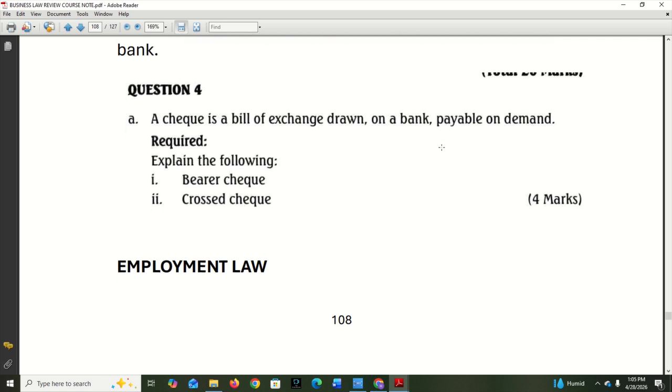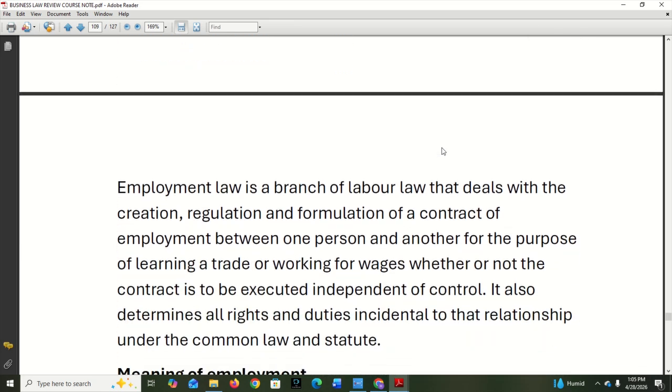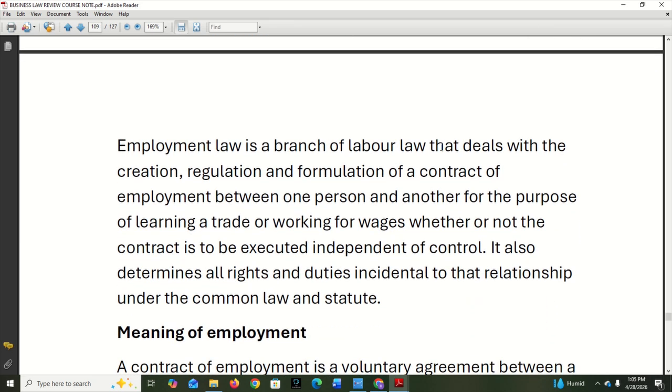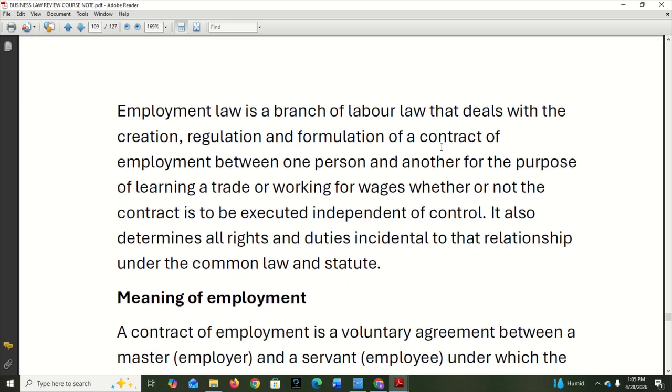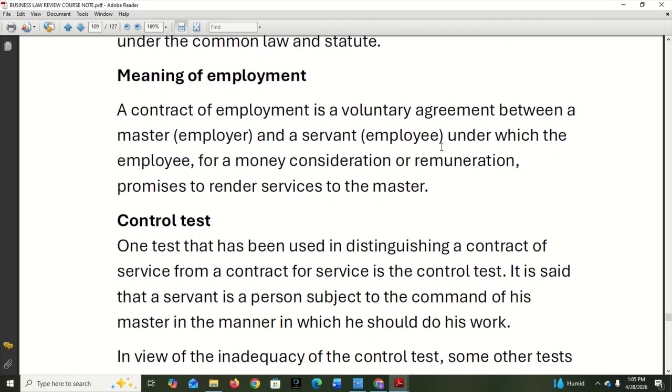Okay. So let's look at employment law. Look at one or two more laws and we'll round up our review. Now, employment law is a branch of labor law that deals with the creation, regulation, and formulation of contracts of employment. So that part of the law that deals with the relationship between employers and employees. It also determines rights and duties incidental to that relationship under the common law and statute.